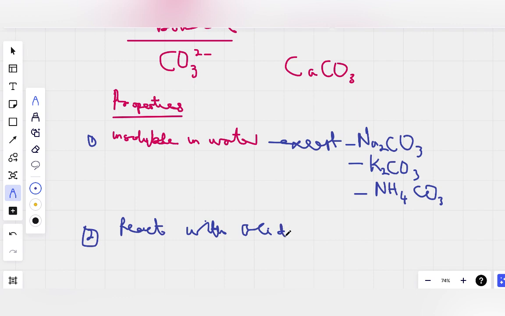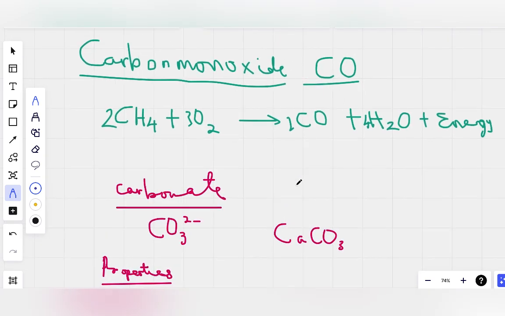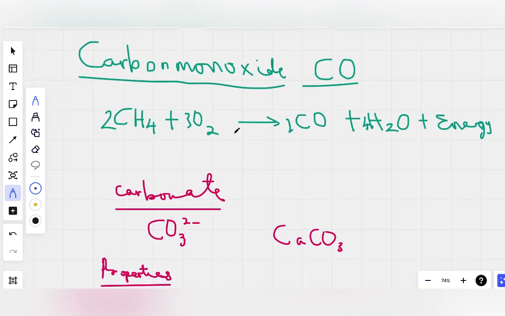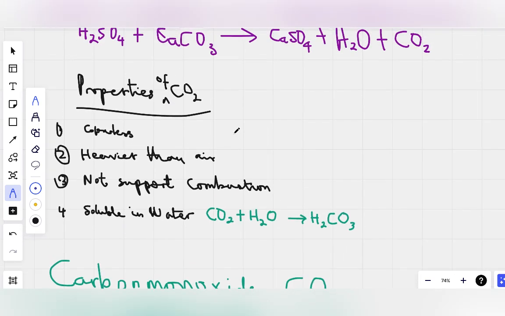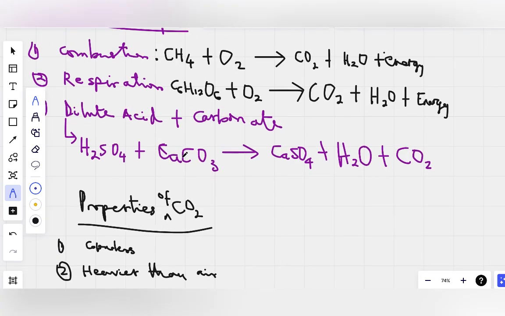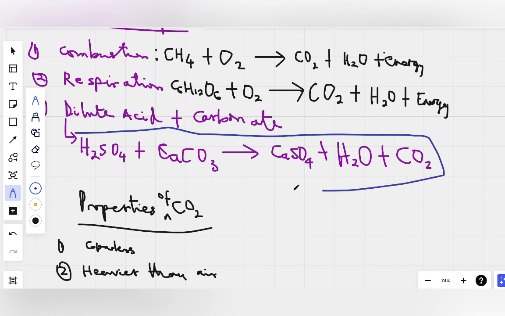I think we took one example. See. Was it carbonate? Okay, this one was not carbonate. I think we had one example. Yeah, this is a carbonate. Look at this example that we did before. This is an acid reacting with carbonate. So what do you see? They react. This is sulfuric acid reacting with calcium carbonate. They will produce what? The salt, water, and carbon dioxide.